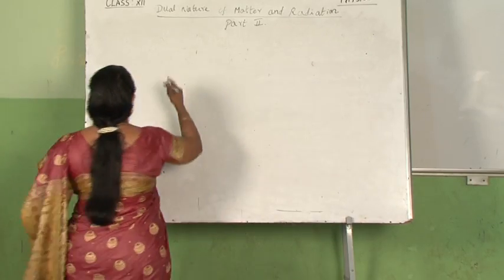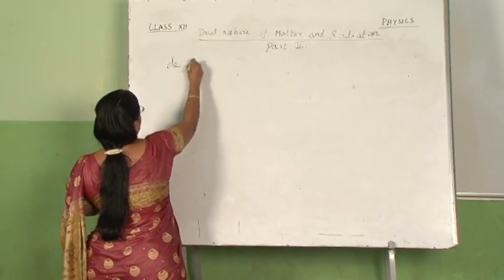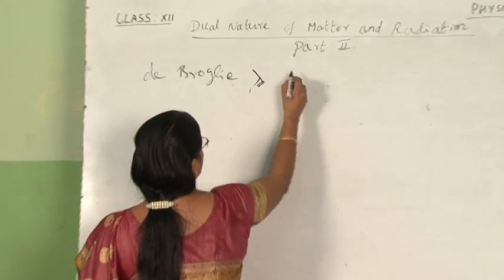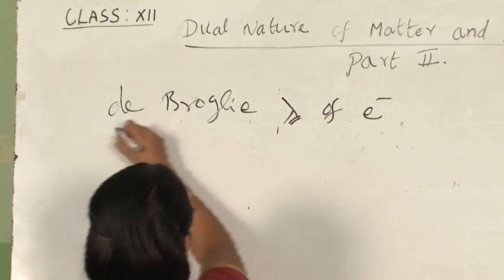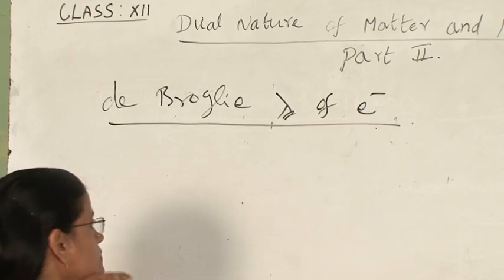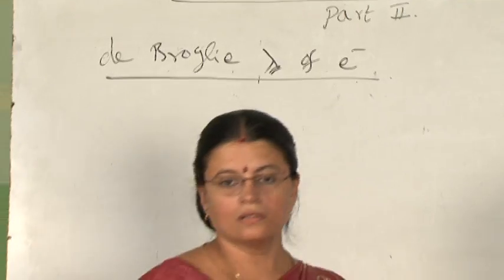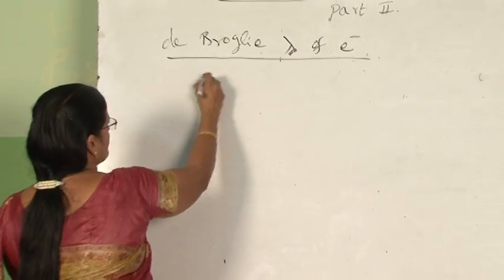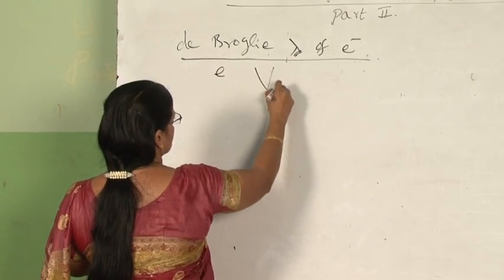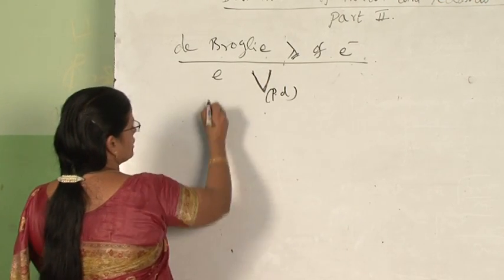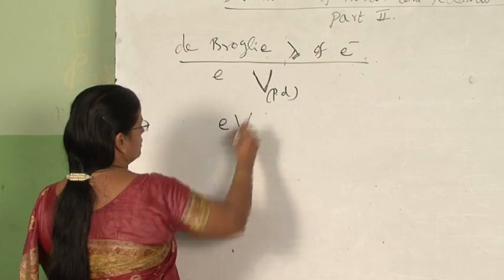So, we will see the de Broglie wavelength of electron. I will use this symbol for wavelength of electron. Suppose an electron of charge e is accelerated by potential difference, that is PD, capital V here, then what is the work done on it?